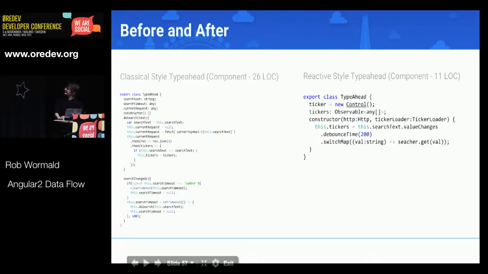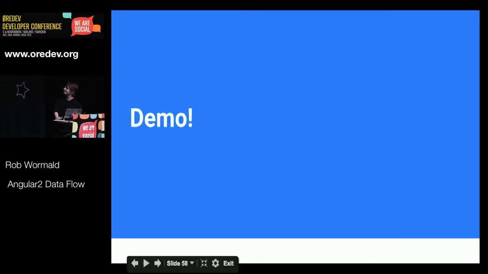So kind of a simple metric here, right? This is 26 lines of code to accomplish what we wanted to accomplish here. So we're doing all this set timeout, clear timeout, and so on. Whereas with the Typeahead and the reactive style, we've got, again, simple this.tickers, valueChanges, debounced, and switchMapped, and that's really it, right? It's pretty simple.